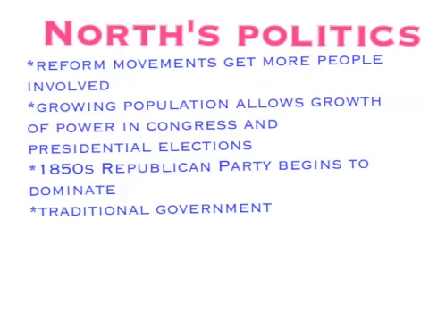The North's politics. Sectional differences with the South led to political differences. The North were abolitionists. Rather than favoring individual states' rights, they had traditional, strong central governments. They supported eliminating the expansion of slavery. They had a growing population, which allowed growth and power in Congress.